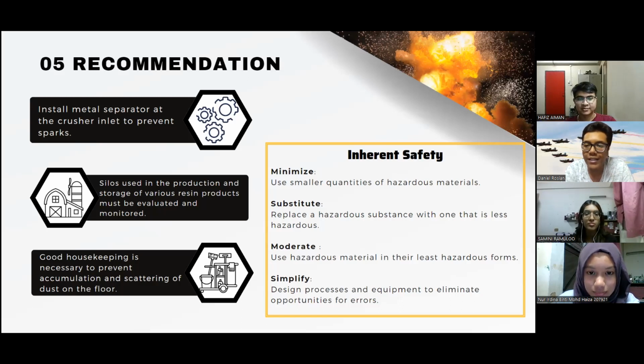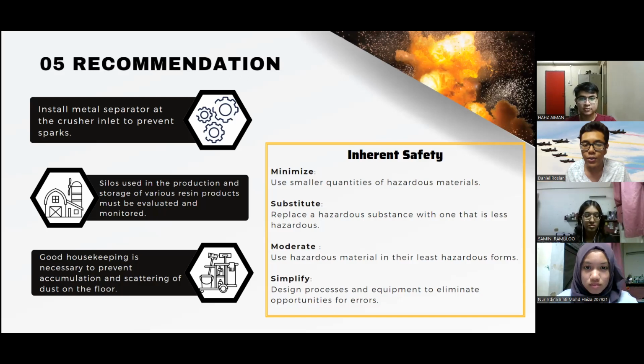And then we also need to ensure that we apply good housekeeping in order to make our environment a good view and also a safe surrounding. And also we can apply inherent safety as it benefits us to make our working environment a good